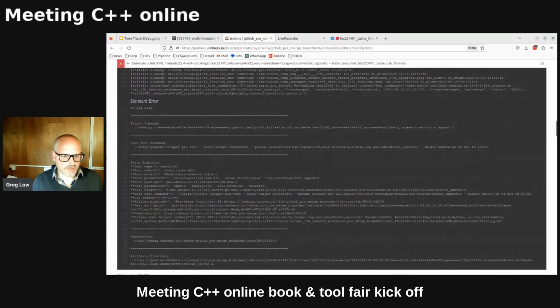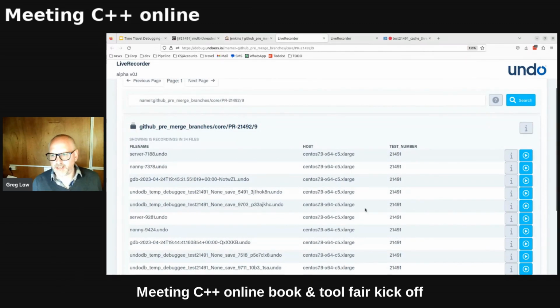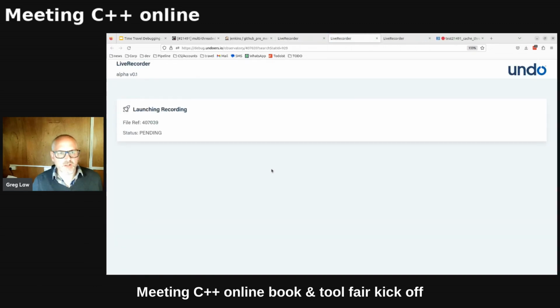I don't need to do any of that because I've got this link to something we call the Observatory. If I open this up, this is a whole bunch of recordings that got taken of my test as it ran. This test actually ran, I think, yesterday, but these are recordings of the program's execution. Various processes ran, but I'm just going to pick this one. It makes for the best demo. I just clicked on that play button. This is going to provision a Docker image, check out the source code from the right version, and load up.